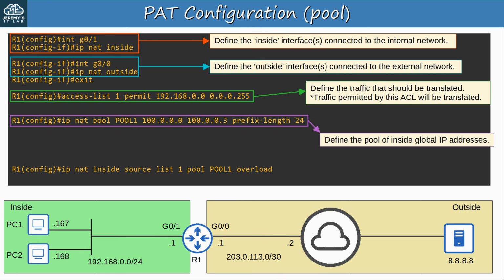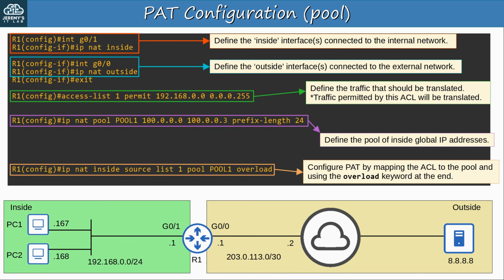Chances are, unless the internal network is very large, you won't need more than a single IP address, but this provides some scalability, some room for growth. Note that I still specified a prefix length of 24 bits. As long as the specified address range is in the same subnet, this specified prefix length doesn't really matter. 100.0.0.0 through 100.0.0.3 all fit in the subnet 100.0.0.0/24, so the command is valid.